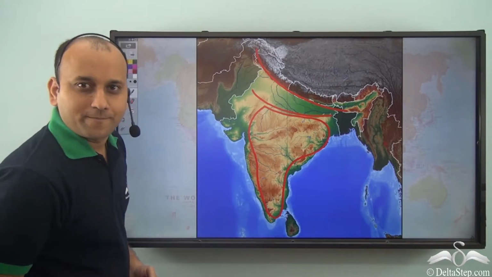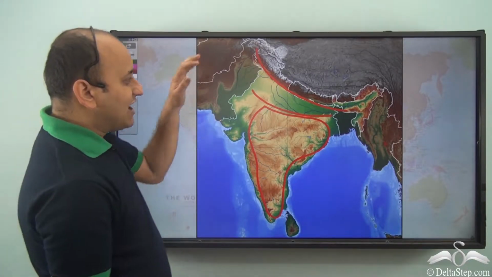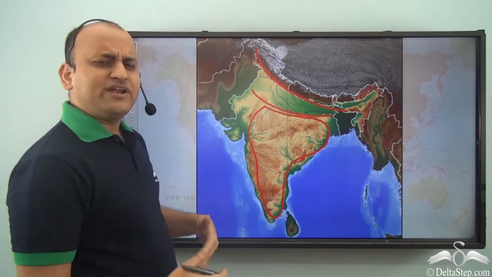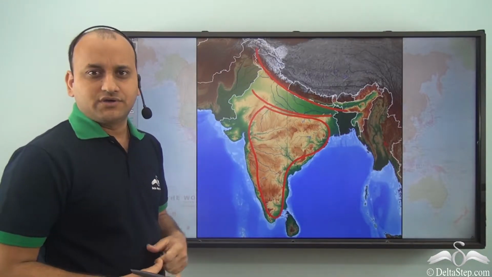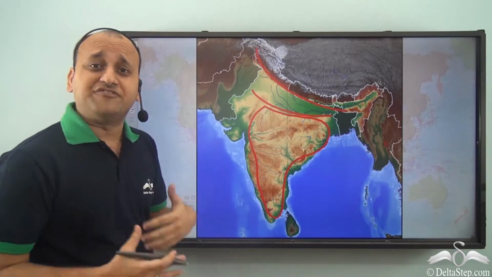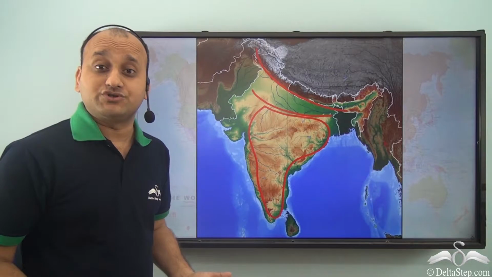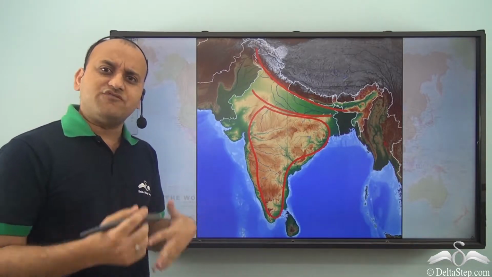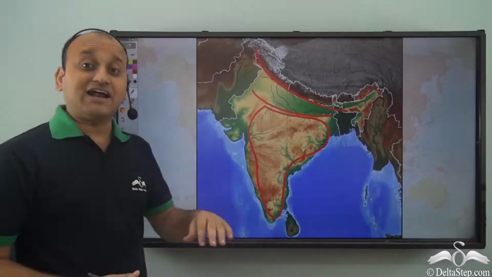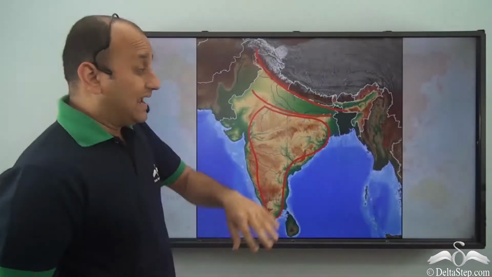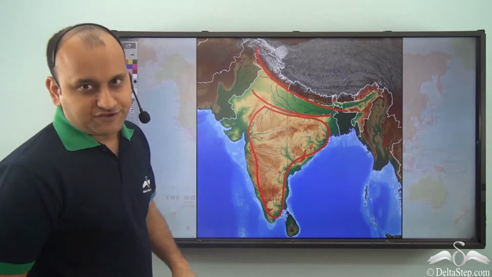Why is it so? That's because our India is a vast country and it has so many different natural features. You have mountains, deserts, flatlands, and plateaus. So many different types of natural features are there. In fact, we call these natural features physical features. So India has a variety of physical features.